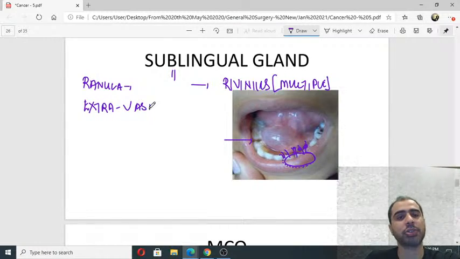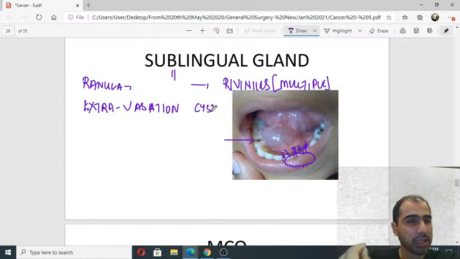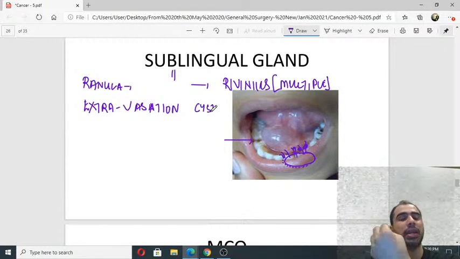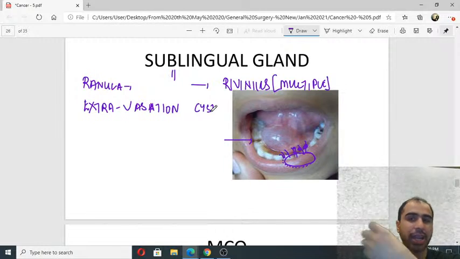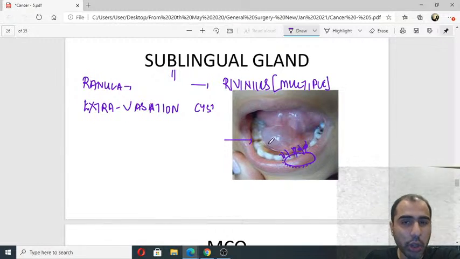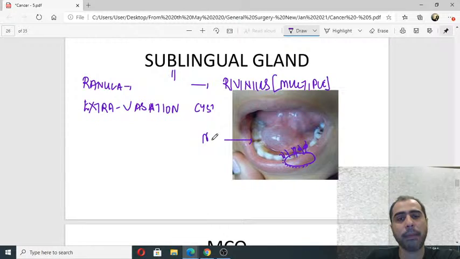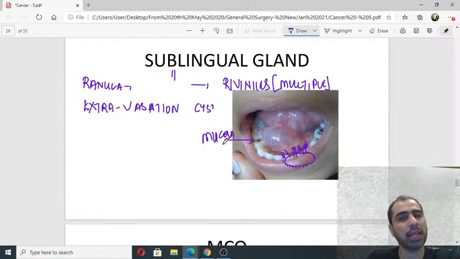This is an extravasation cyst. Please understand, it's not a retention cyst. It's an extravasation cyst. It has happened after the duct has gotten blocked and then proximally it has dilated, secretions have become static and then it has ruptured. All that you have on top is the mucosa.